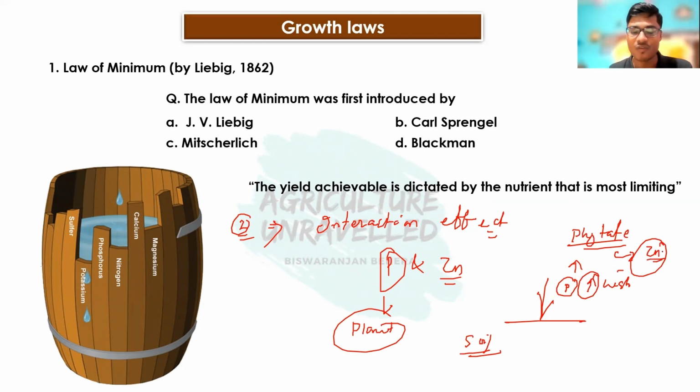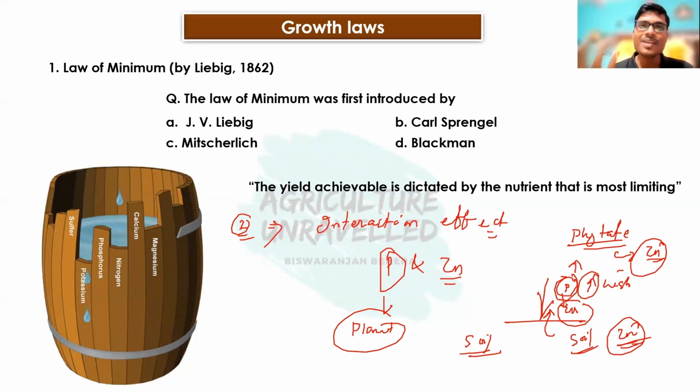Zinc phytate will be formed. When zinc phytate is formed, this will not be available to the cell. It means at the cellular level, zinc deficiency will be there. But in the case of soil, a sufficient quantity of zinc is present. Even if a sufficient quantity of zinc is present in soil, and the plant is taking up zinc, still due to high phosphorus, which is binding with zinc, zinc absorption will be reduced. As a result, zinc deficiency will be there inside the plant.